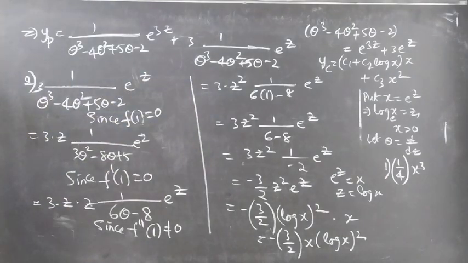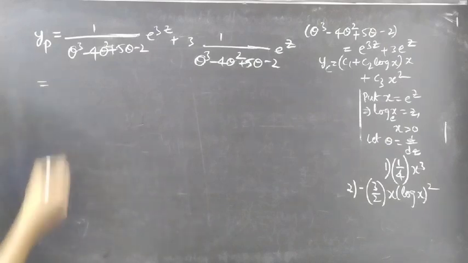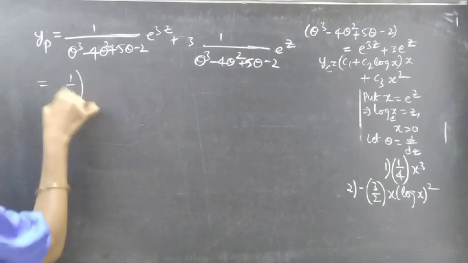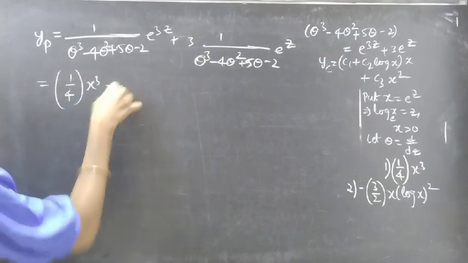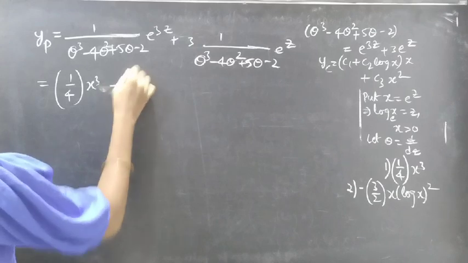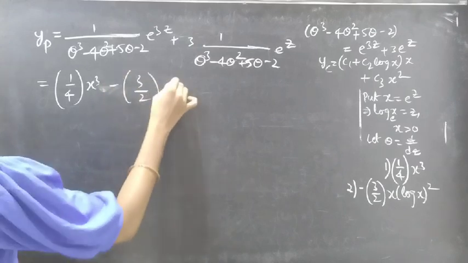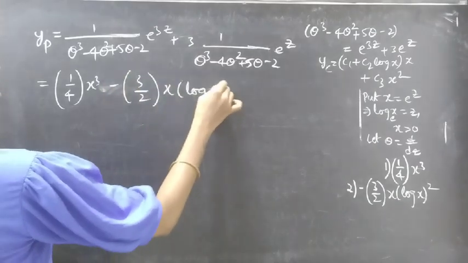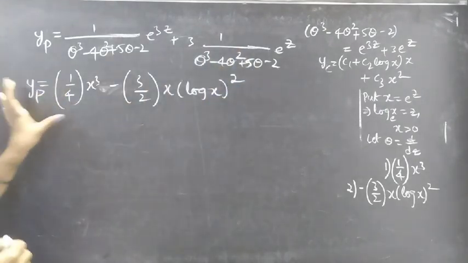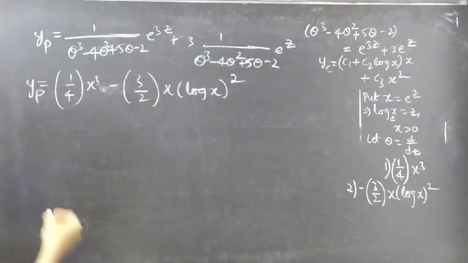Now coming to yp. Yp becomes the result obtained from the first term, 1 by 4 into x cube, plus the result obtained from the second term, minus of 3 by 2 into x into log x whole square. So this is our required yp. We have yp and yc. Now let's write the general solution.